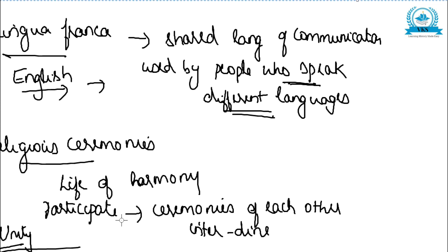And finally, we can write about a few recent changes which brought unity among the people.